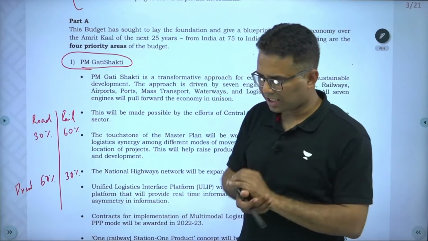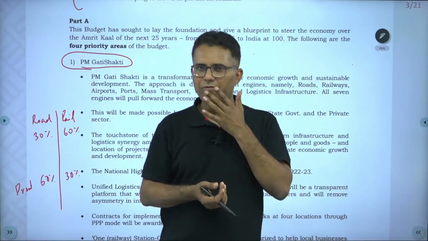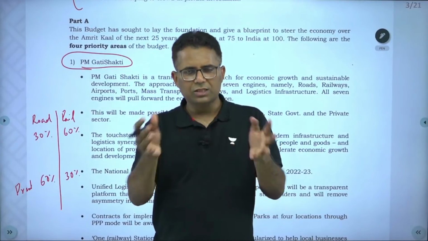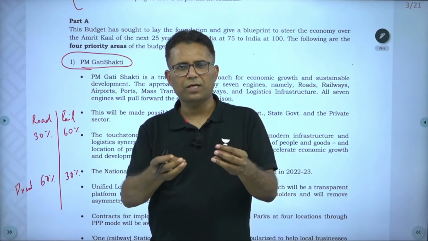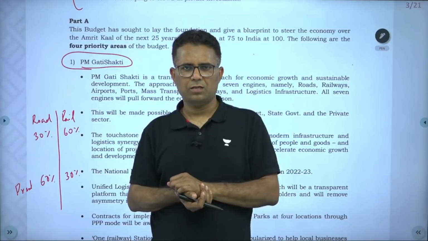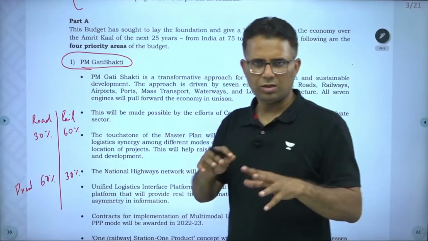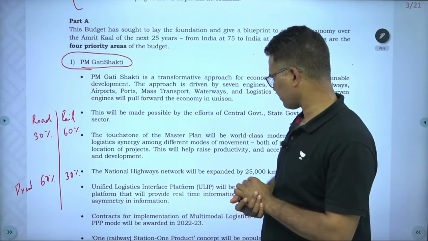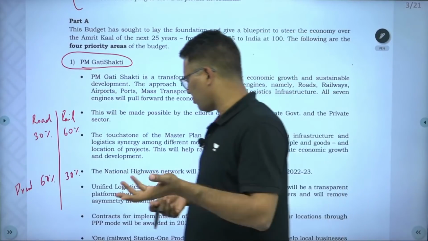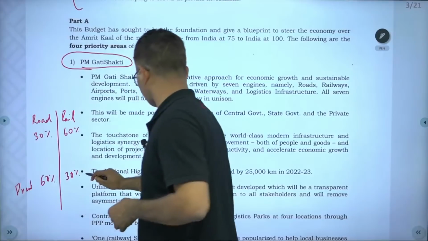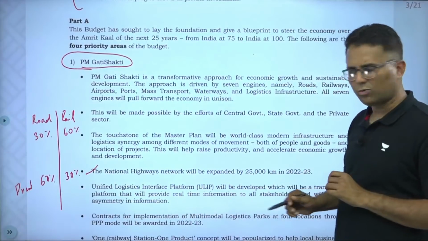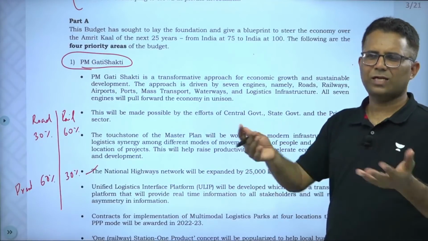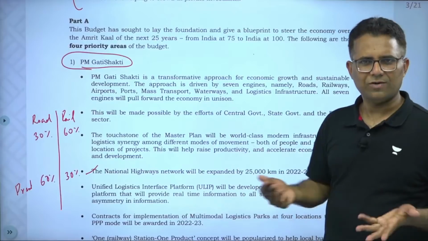And as I have told you in class also in the supply chain, for any product the logistics cost is much more as compared to its manufacturing. If you want to become export competitive, you can't do that without improving logistics. So there is a lot of focus on PM Gati Shakti. Of course, government is going to spend on highways also. The national highways network will be expanded. See, these statements are not relevant for your exam, but you know there is a focus on roads and railways.